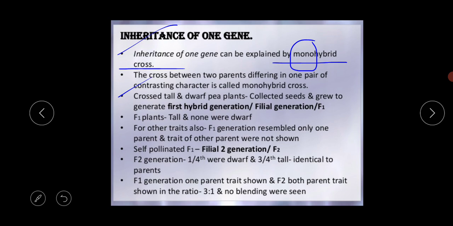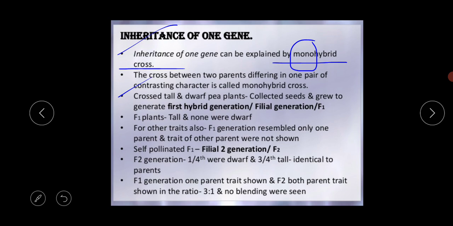Height is one characteristic, and for the height characteristic, one gene is responsible. In our previous video we came to know that for one gene, two contrasting characteristics are there.